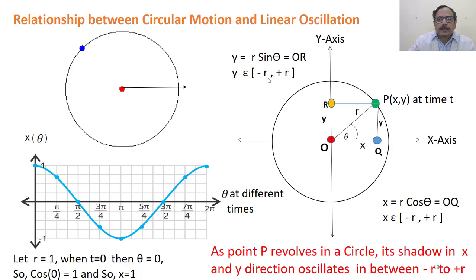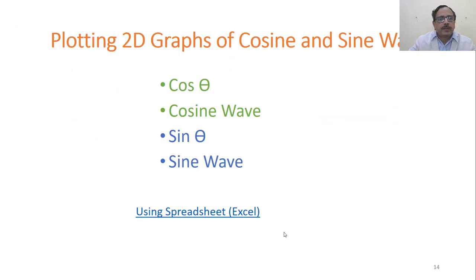And this y is equal to R sin theta. This height y is equal to R sin theta. So as point P revolves in a circle, its shadow in the x and y direction oscillates between minus R to plus R. So now, plotting the 2D graphs of cosine and sine waves, let's see how to draw this.